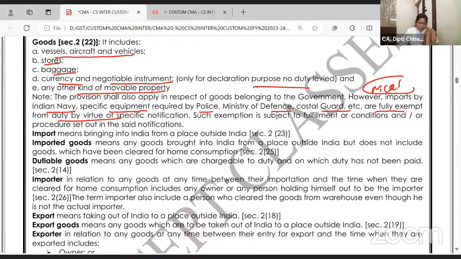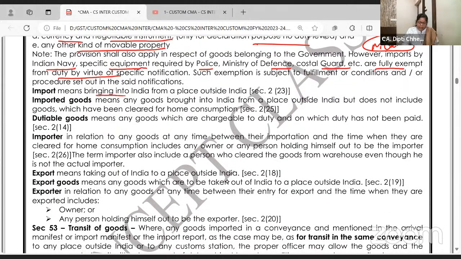Okay? What do you mean by import? Import means bringing into India goods from a place outside India. Imported goods means goods which are brought into India from a place outside India, but does not include goods which have been cleared for home consumption. See, this is India and this is 12 nautical miles. When goods are here, they are said to be imported goods. Okay, we have imported. Once we pay the duty at Chennai port and take it for home consumption.